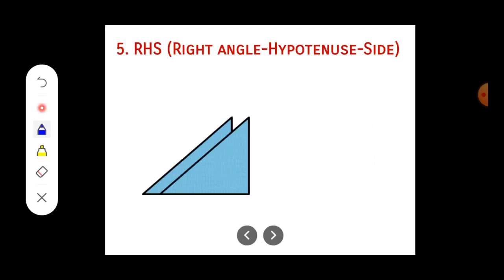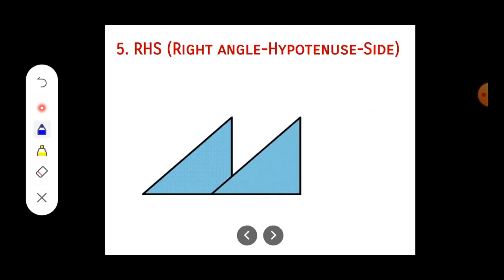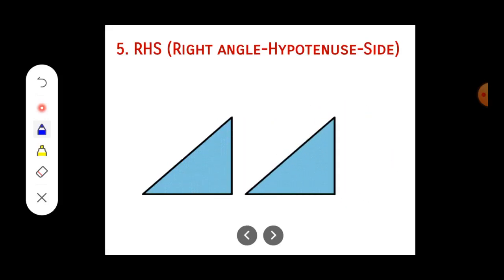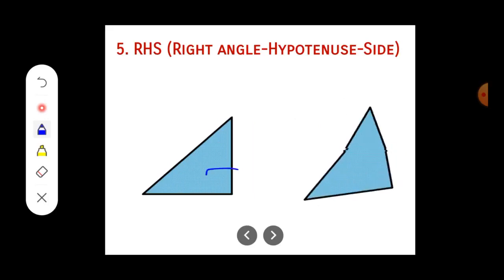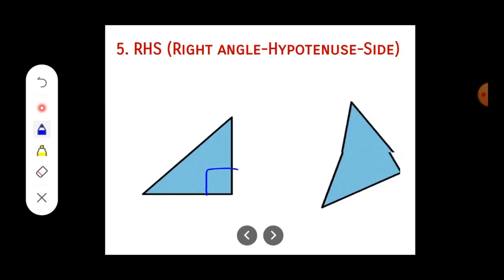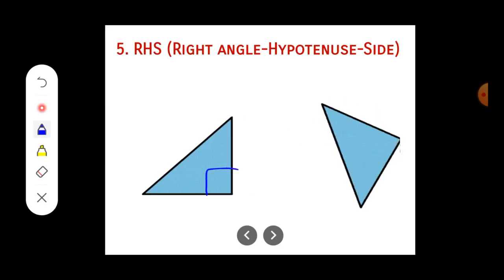If two triangles have 90 degree and equal sides, suppose these two triangles here, when they are overlapping, just have a look, they are getting matched with each other, and both the angles are 90 degree. Yes, both the angles are 90 degree. Have a look, isn't it? So let me make it here. Yes, it will be 90 degree.